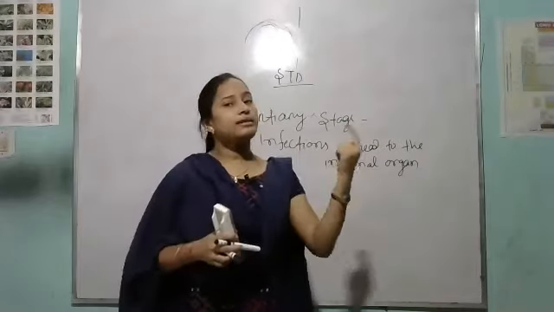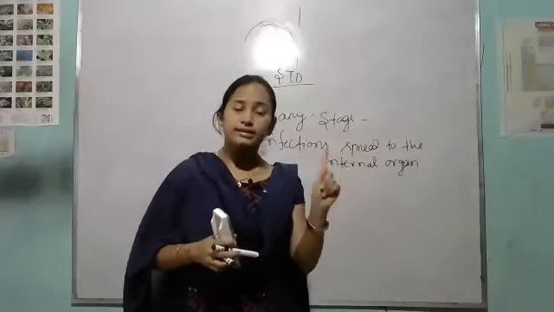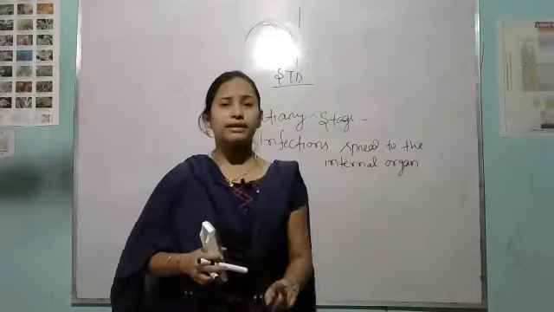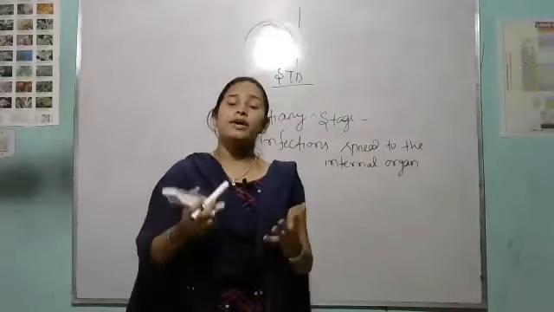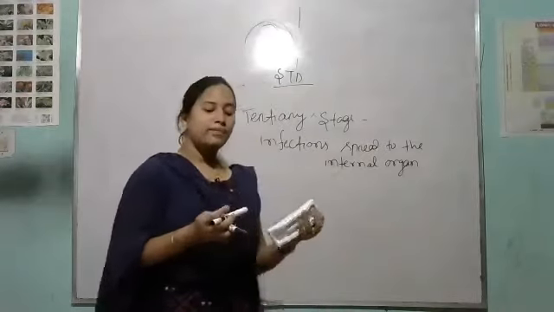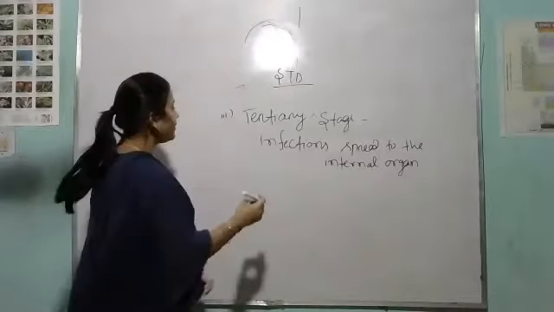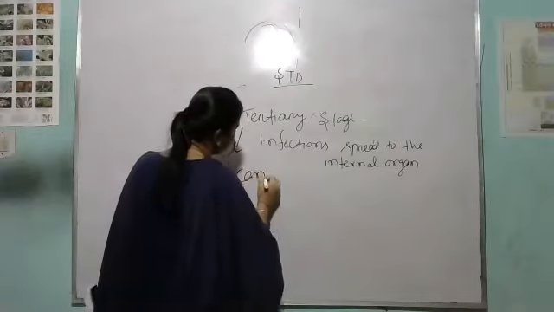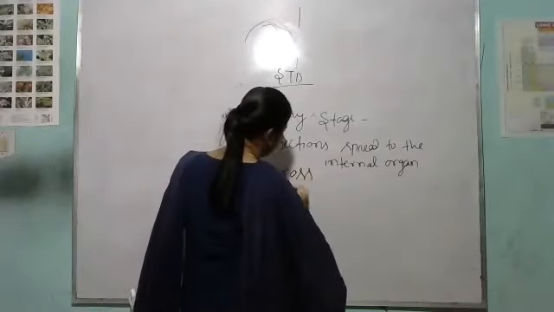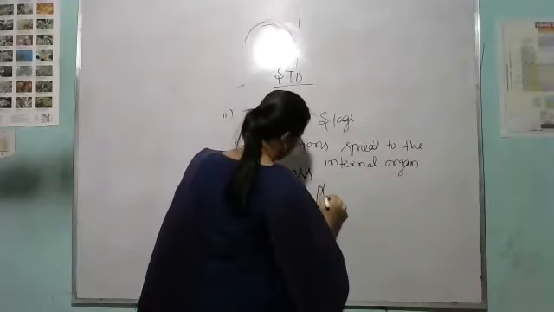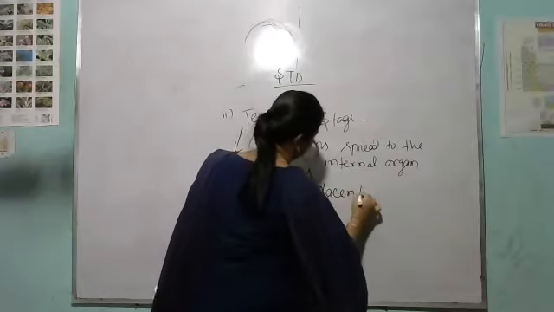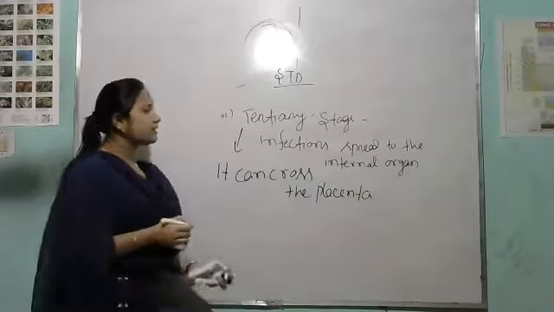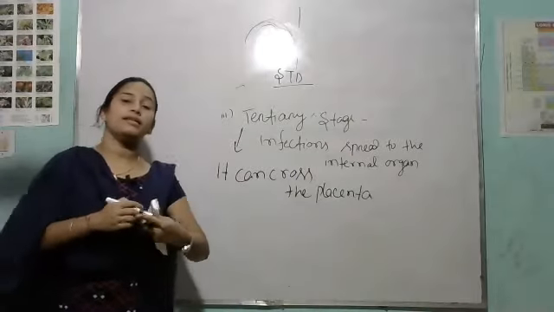Then see, as I said before in the first sentence, it is the disease that can cross the placenta. So in which stage can the syphilis disease cross the placenta? That means you can say in the tertiary stage, it can cross the placenta.